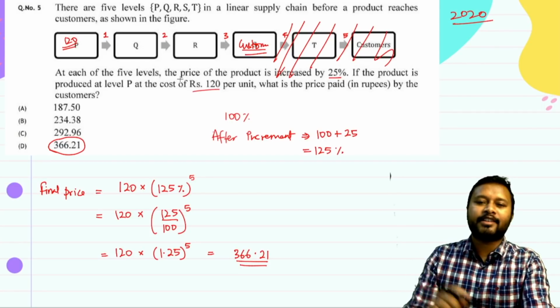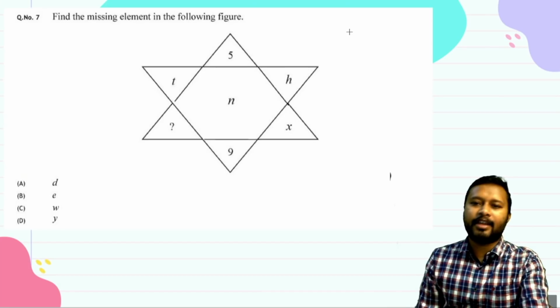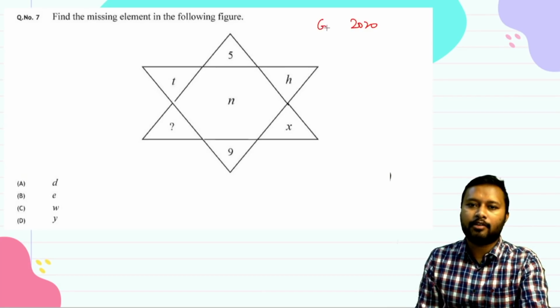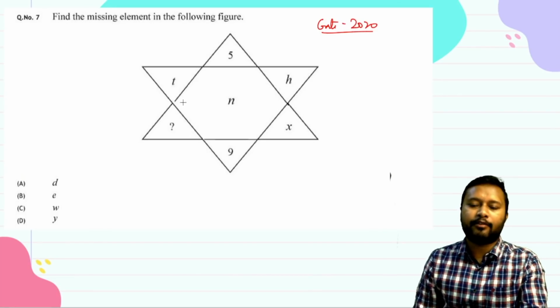All right, let's take the next question now. The next question is again from your GATE 2020. The question is pretty simple. It says to find the missing element in the following figure.